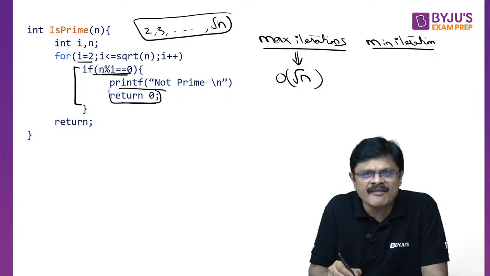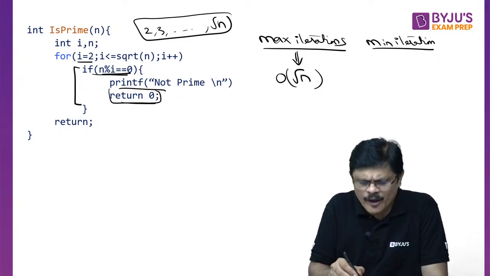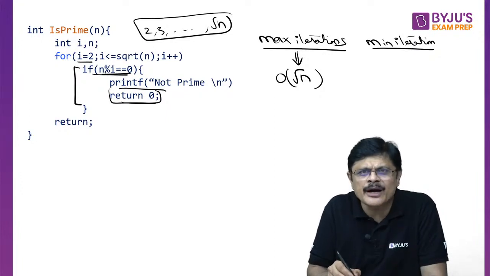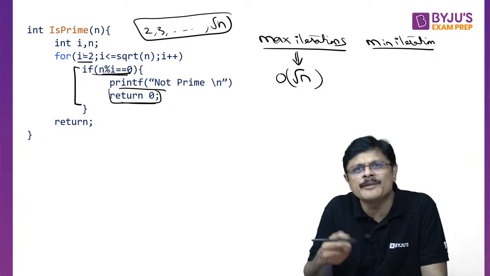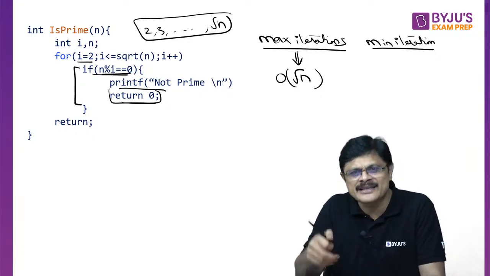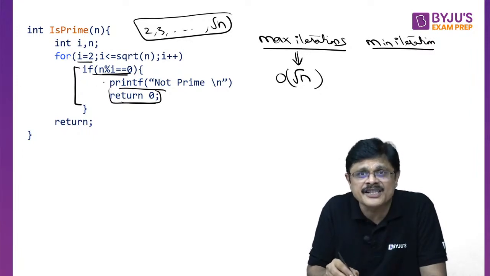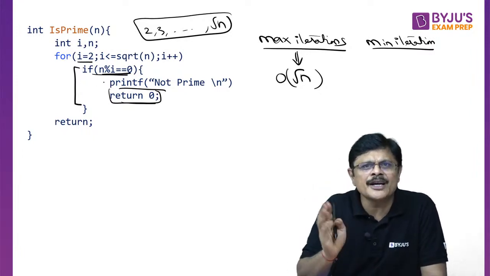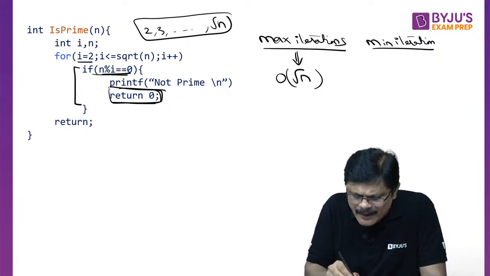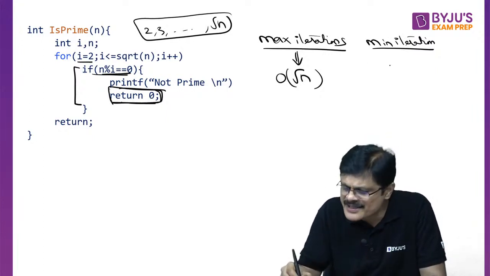Suppose n is an even number. Any even number you take, what happens? Percent 2: suppose i is equal to 2, n mod 2 will be 0. So obviously this particular condition is true and you get inside this if condition. Once you enter the if condition, you are out of the function. So the minimum number of times this loop iterates is 1 time.